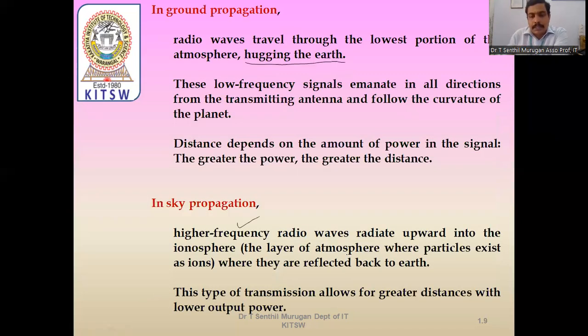This type of transmission allows greater distance with lower output power. In ground propagation, power should be more for the signal to reach a greater distance, and if power is less, the distance is very small. Here, even with less power, it will cover more distance.